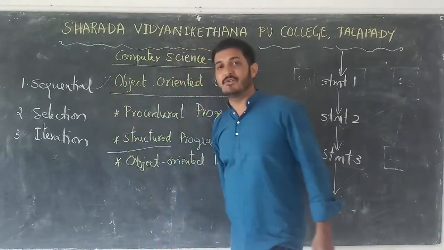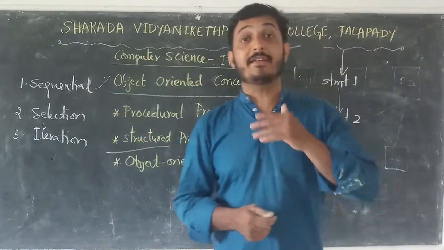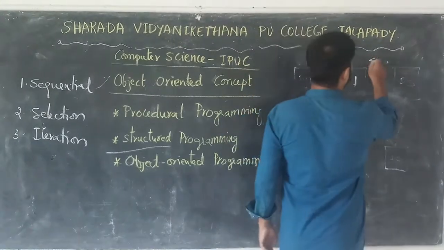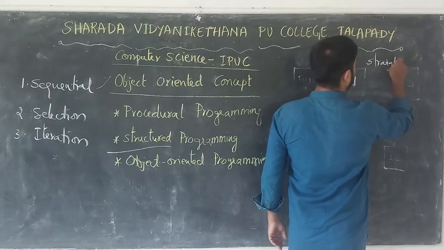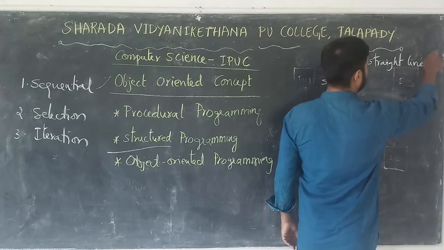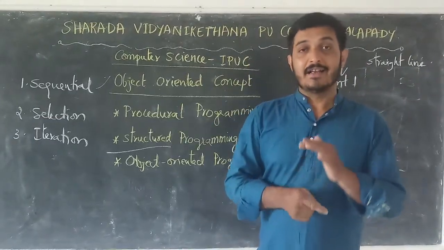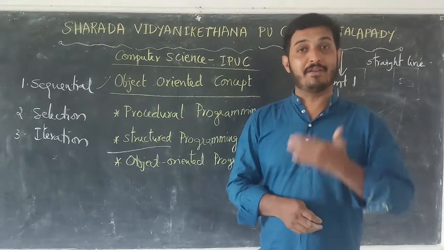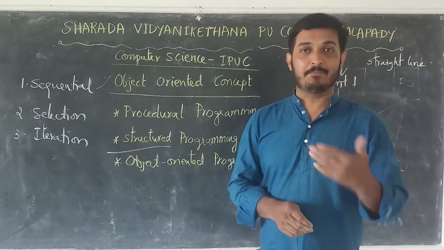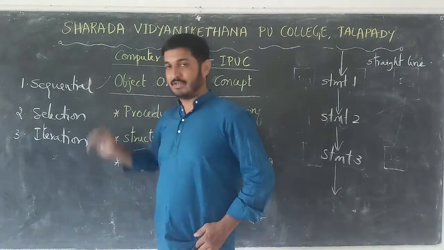Sequential execution is also called straight line execution. Straight line execution or sequential execution. The meaning is execution of statements one by one. It is called sequential execution.